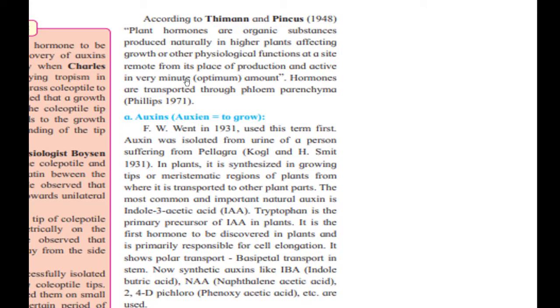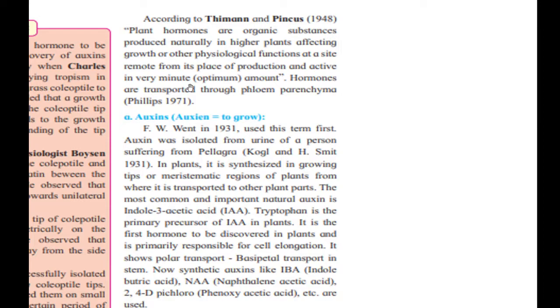They are produced where they are formed, and they are active in a very minute amount, that is an optimum amount, which is the minimum requirement.